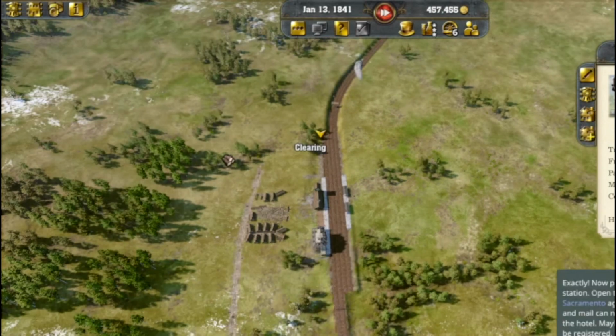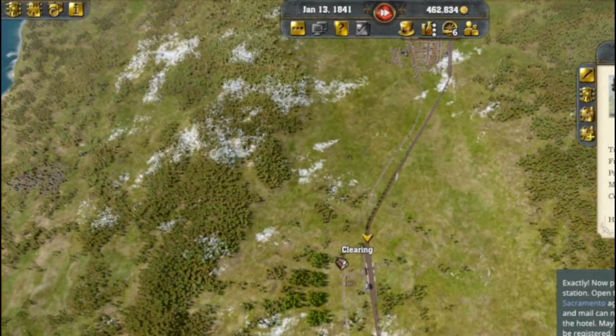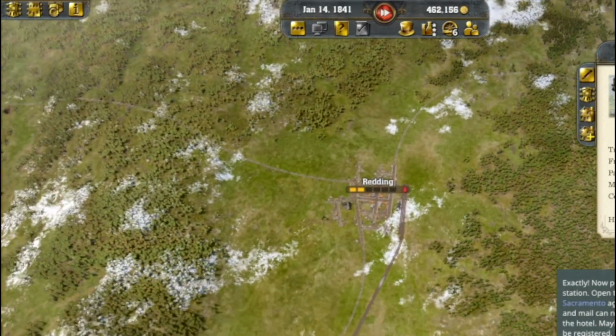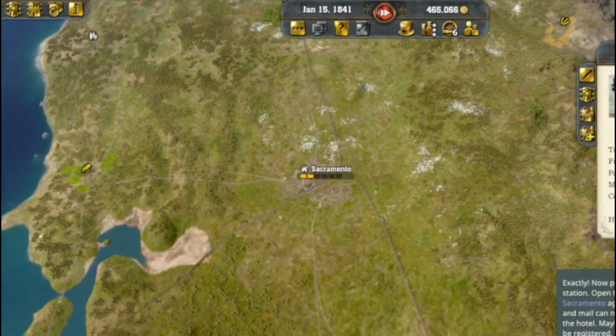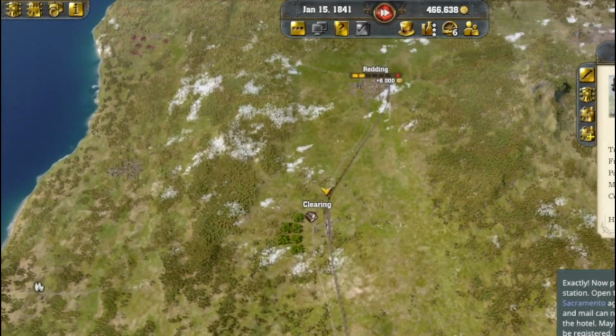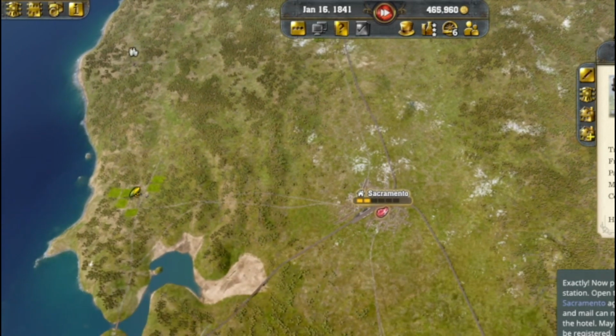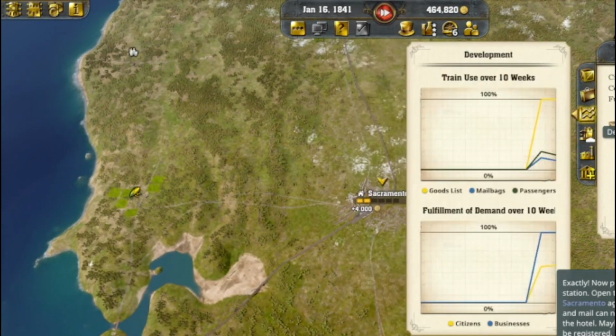Exactly. Now passengers and mail can change at the station. Open the overview Passengers and Mail in Sacramento again, and you'll notice that passengers and mail can now get to Reading via the station with the hotel. Maybe it will take a while for the new route to be registered, then we'll just wait.